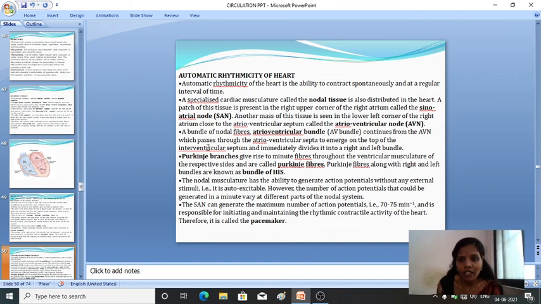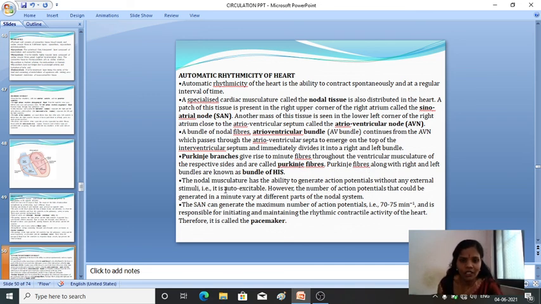So generally it contains the AV bundle, passes through the interventricular septum, emerges out to the top of the interventricular septum and immediately divides into the right and the left bundles. Next, apart from this we have also got the Purkinje fibers, which give rise to minute fibers throughout the ventricular musculature on the respective sides, and these are also called Purkinje fibers. And these fibers generally move along with the right and left bundles, which is known as the bundle of His.